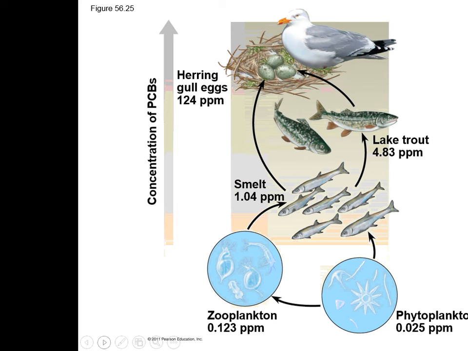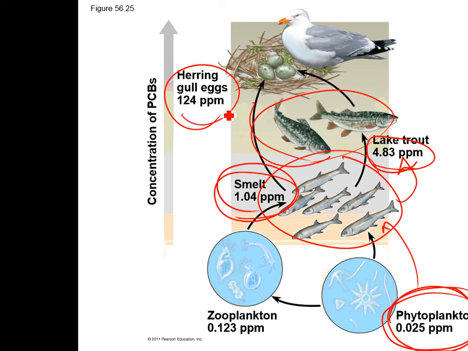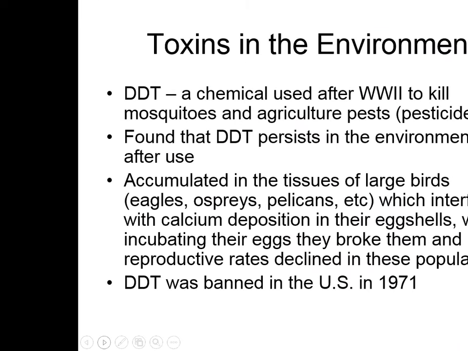So the biological magnification idea here is that if these zooplankton have this much, then these fish have to eat a bunch of these. So that increases their parts per million, which is what ppm means. And then the lake trout are going to have to eat a whole group of these guys, which is going to increase their concentration. And then they're going to have to eat a couple of these guys, which is going to increase their concentration. They're looking at one particular thing here, but this can happen with any kind of toxin or chemical. This actually happened with DDT.